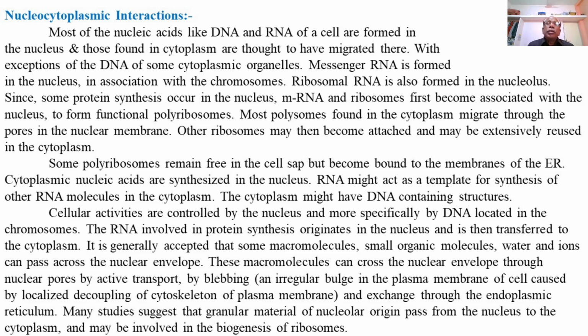So most of the nucleic acids like DNA and RNA of a cell are formed in the nucleus, and those found in the cytoplasm are thought to have migrated there.